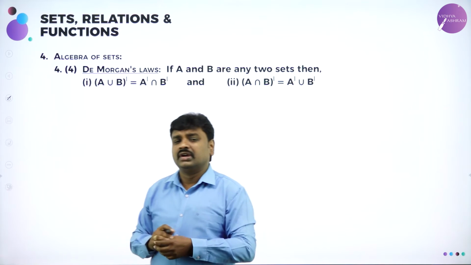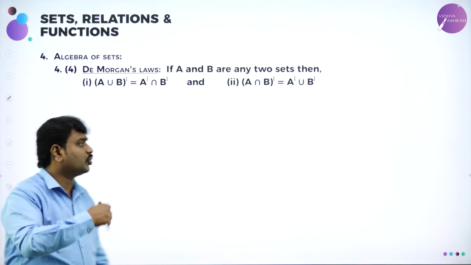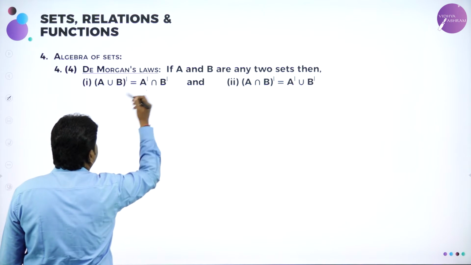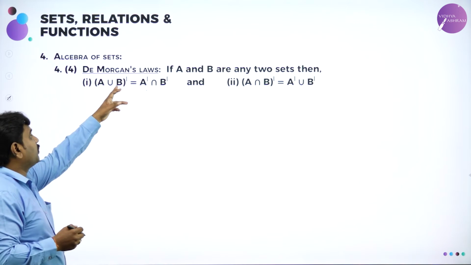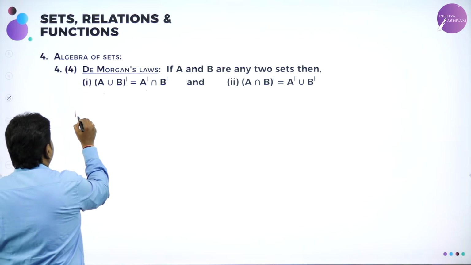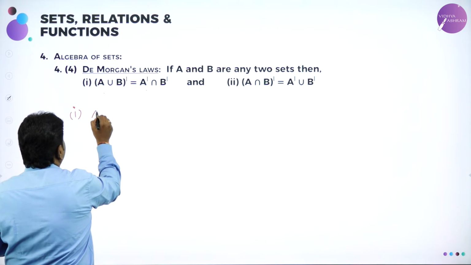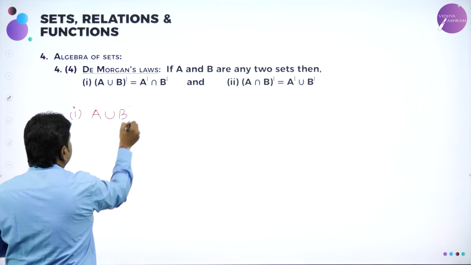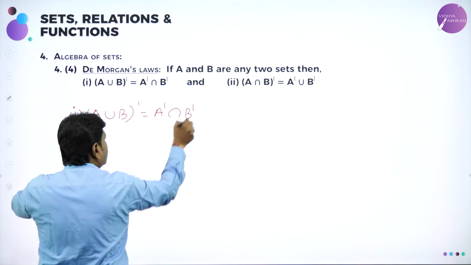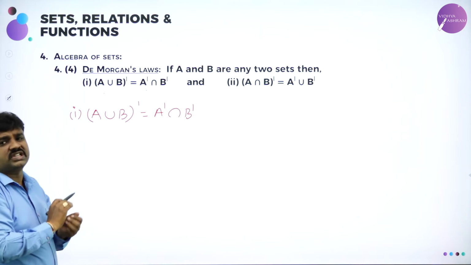Now De Morgan's law means with complements we have some rules. The first one is (A union B) dash is A dash intersection B dash. See, if you take the complement inside, union becomes intersection. Very interesting and important. So (A union B) dash becomes exactly A dash intersection B dash. We can prove this also by taking two sets.